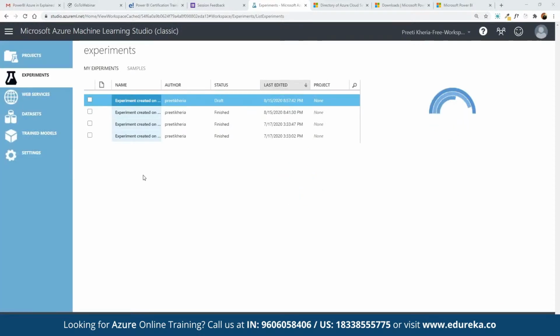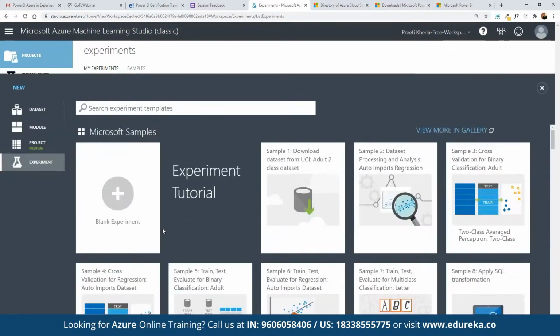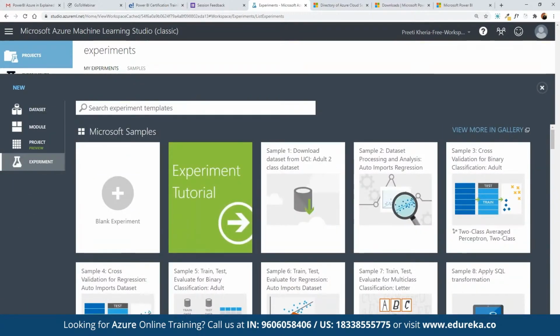So in the Azure Machine Learning Studio, here we can work on creating multiple experiments. For example, suppose here we want to work on experiments. We can see the list of all the experiments that we have already created. And now if we want to work with a new one, then we can click on new. And here we can choose what kind of experiment we want to work on.